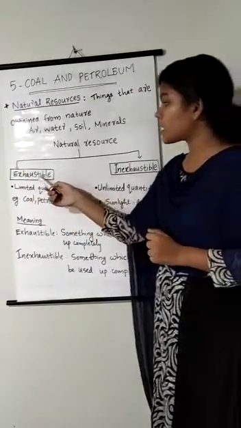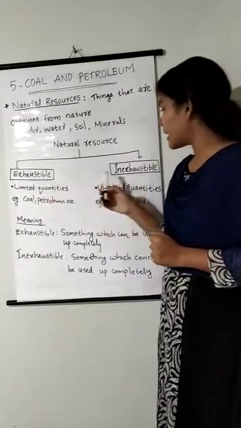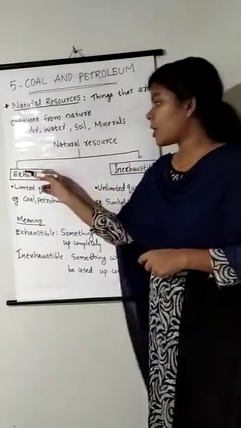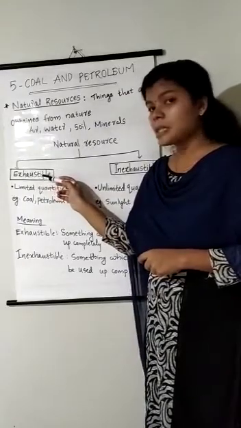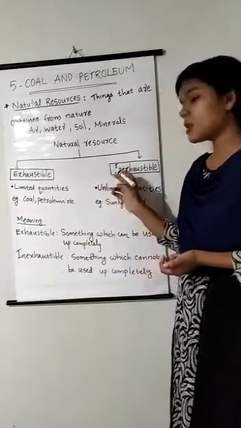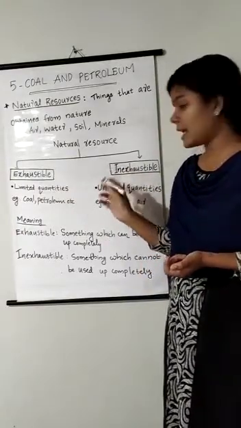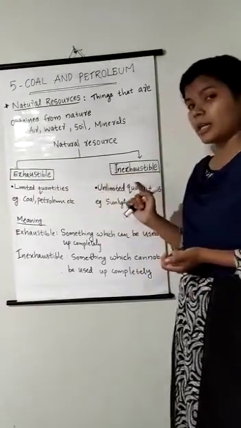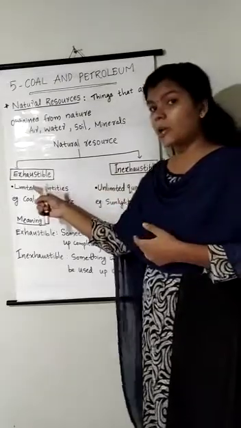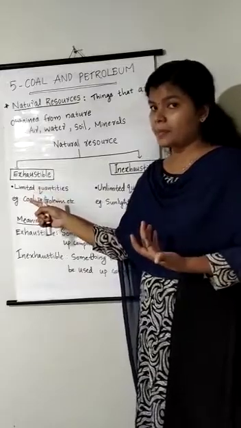The first one is exhaustible natural resources and the second one is inexhaustible natural resources. Exhaustible means these resources are present in a limited stock, whereas inexhaustible resources are present in nature in an unlimited quantity. So they can be used again and again, whereas exhaustible ones cannot. Is it clear?